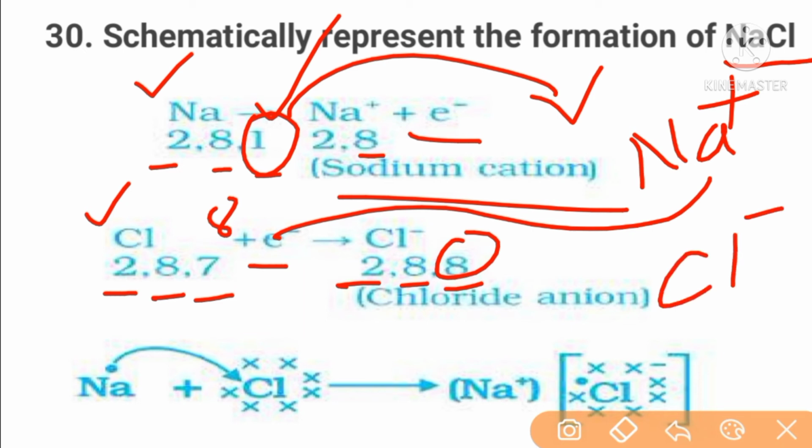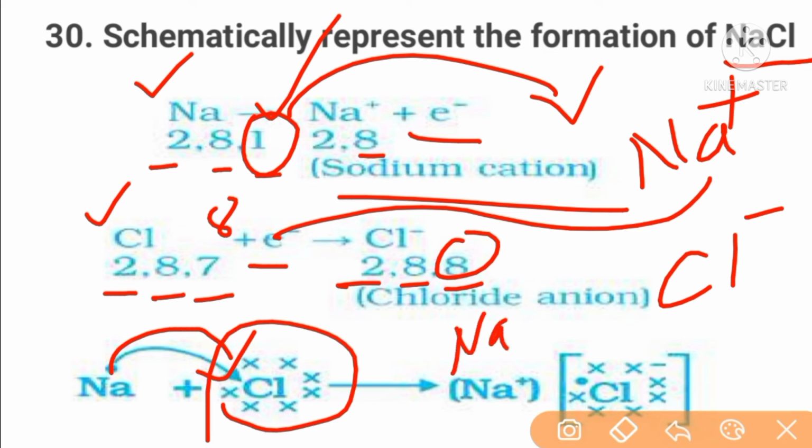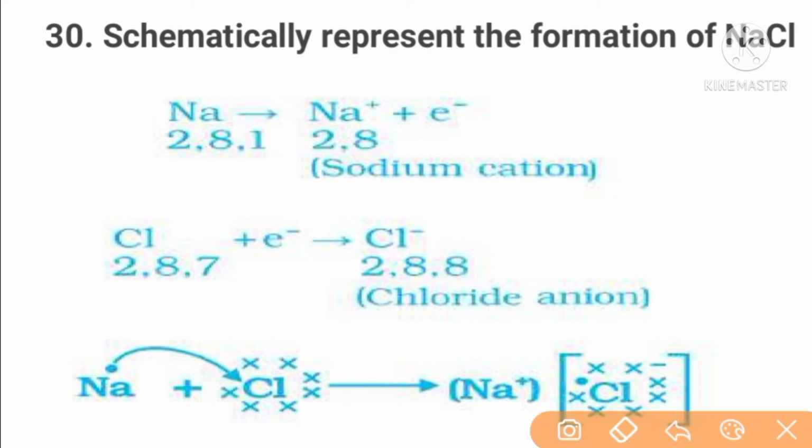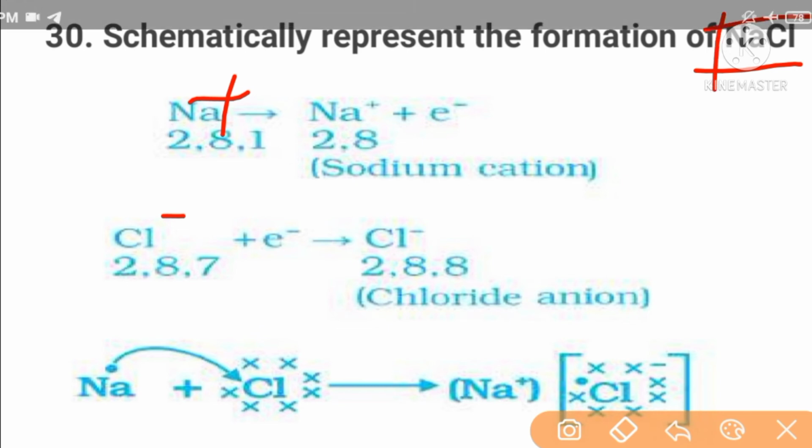So one electron from sodium is added to the outermost orbit of chlorine; it becomes an octet, but sodium becomes a positive ion and chlorine becomes a negative ion. Hence the schematic representation of NaCl is a bond between the sodium cation and the chloride anion. Both combine to form an ionic compound, so NaCl is very strong.